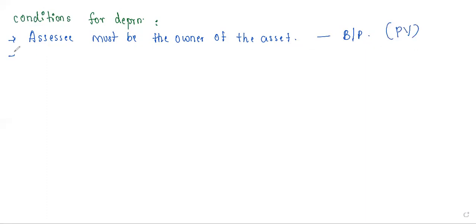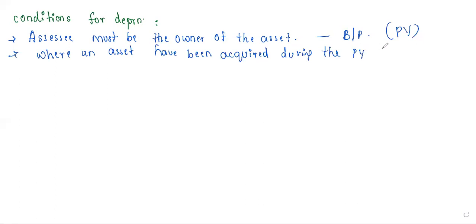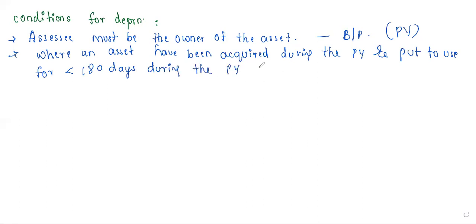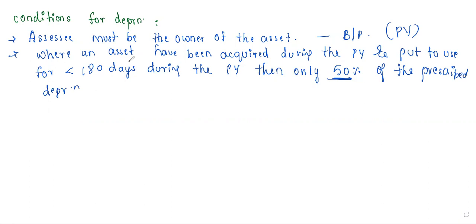The next point, take this down: where an asset has been acquired during the previous year and put to use for less than 180 days during the previous year, then only 50% of the prescribed depreciation shall be allowable.